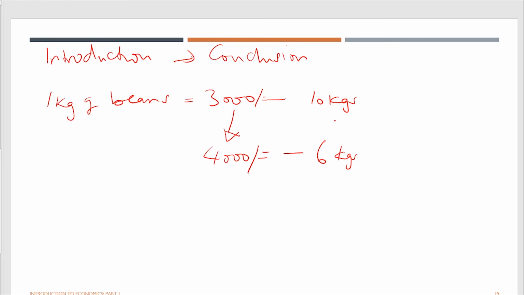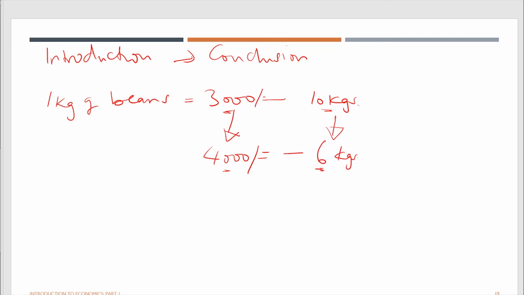You have seen that when the price is low, the customer buys a lot of beans. When the price is high, the customer is buying less of that commodity. So this means that the higher the price, the lower the quantity demanded, and the lower the price, the higher the quantity demanded. And this is what we call the law of demand.